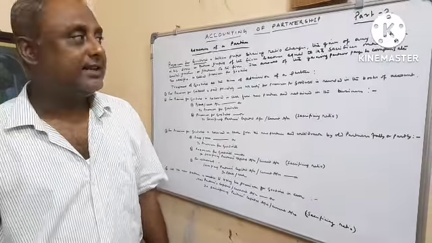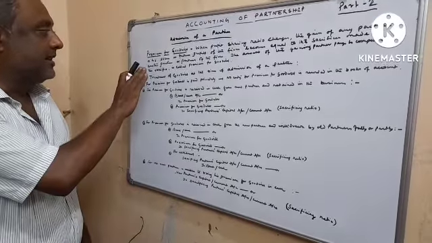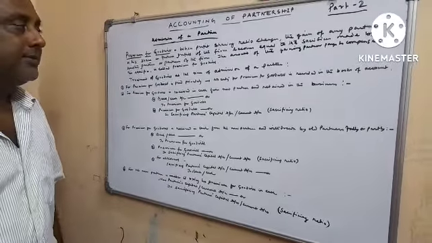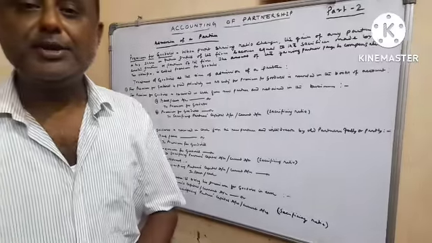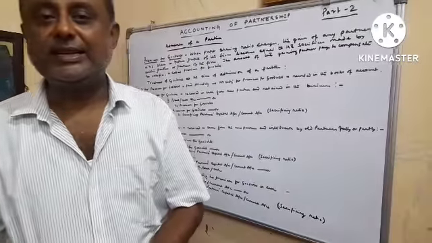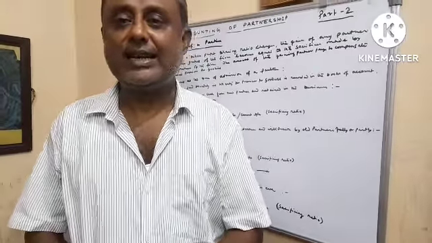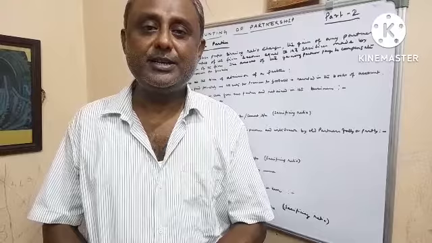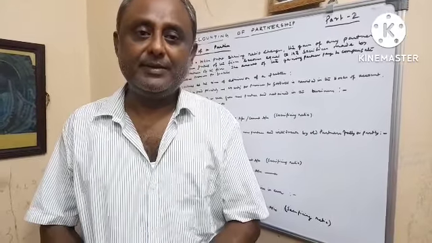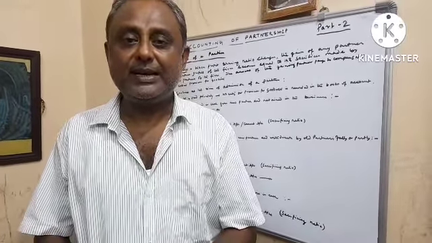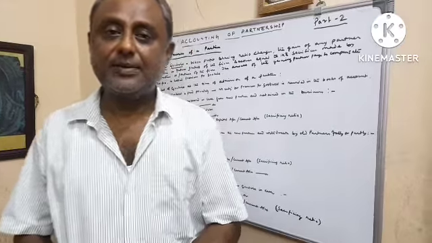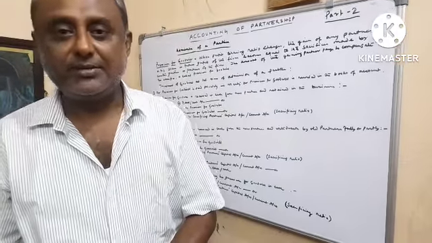Today, Accounting of Partnership Part 2, Admission of a Partner. We will discuss what is premium for goodwill. When a new partner is admitted in the business, he has to bring cash as capital and premium for goodwill. These are the two things a new partner should bring in cash. When a new partner brings capital, the entry will be cash account debit to new partner capital account.